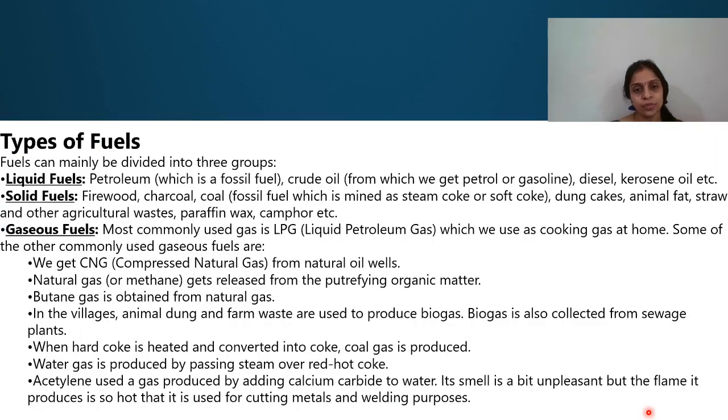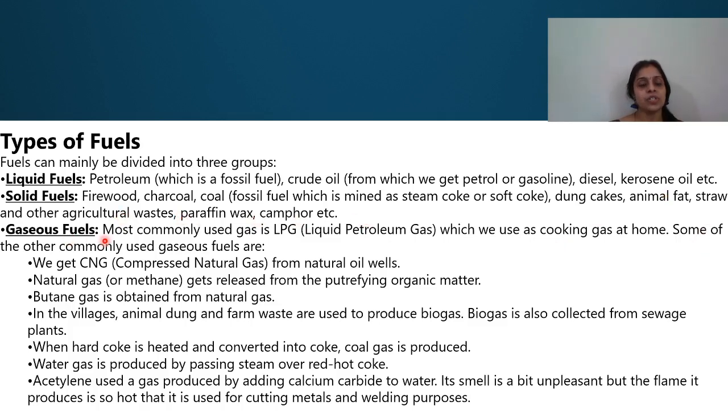Coming to the types of fuels, we have solid, liquid, and gaseous fuels. Liquid fuels are liquid in nature, like petroleum, crude oil, diesel, kerosene, etc. Solid fuels are firewood, charcoal, coke, dung cakes, animal fat, straw and other agricultural waste, paraffin wax, camphor, etc.